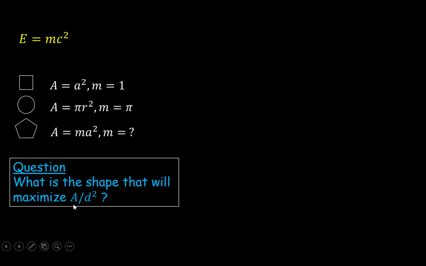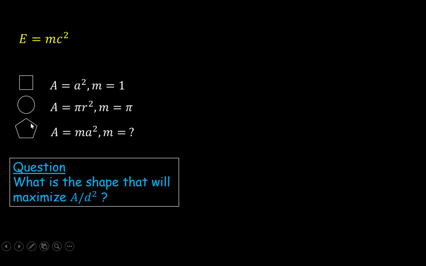Every two-dimensional shape should have an area, and it should also have a diameter. It may not have an edge, like a circle doesn't have an edge. It may not have a radius. Some other shapes do not have one, like a square doesn't have a radius, but you can always talk about a diameter. Diameter is simply defined to be the maximum distance between two of its points.